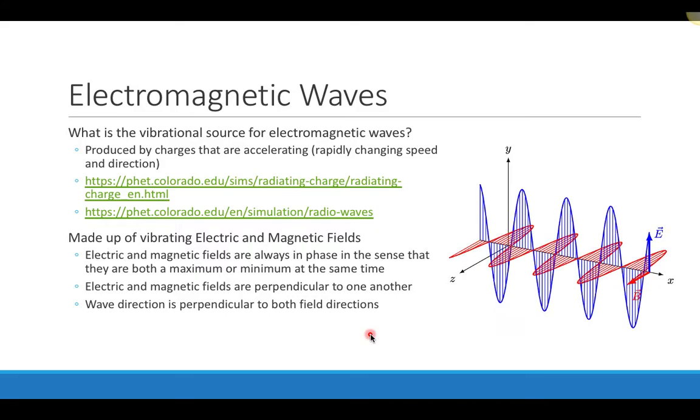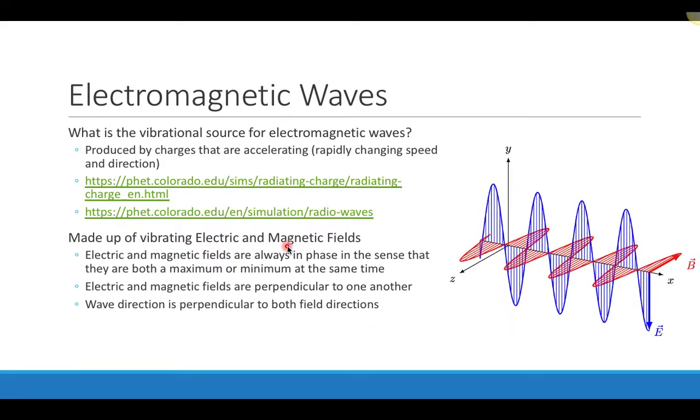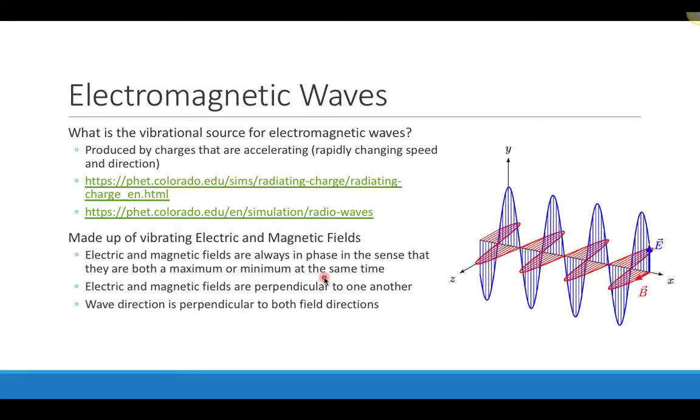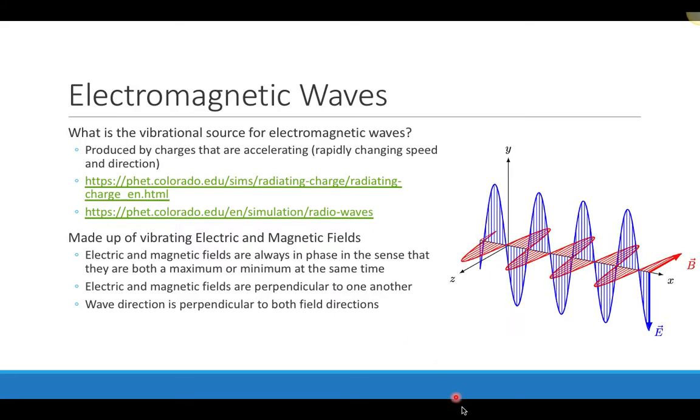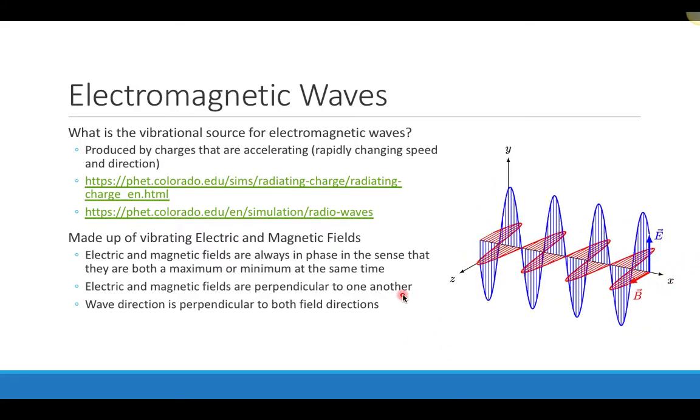All electromagnetic waves are made up of a vibrating electric and magnetic field. The electric and magnetic fields are always in phase with one another, in the sense that they're both at maximums and minimums together, and they're always perpendicular to one another.